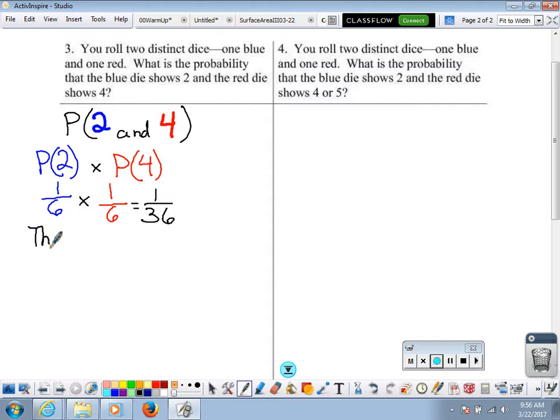So, the probability that the blue die shows 2 and the red die shows 4 is 1/36.